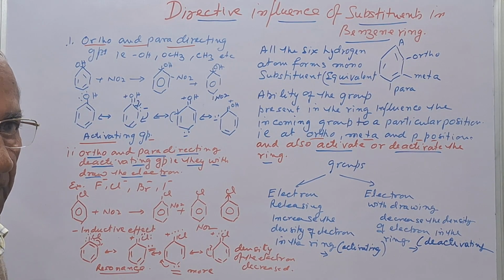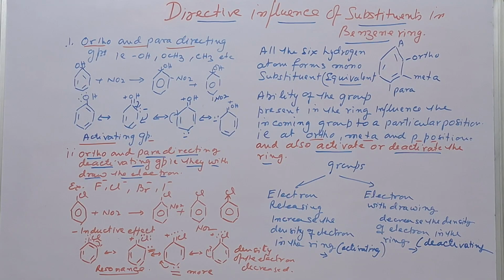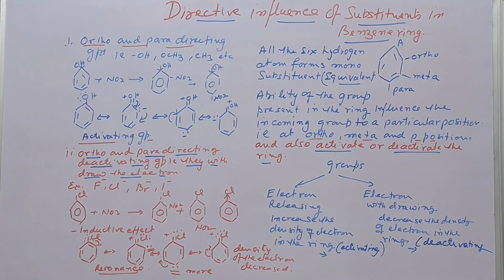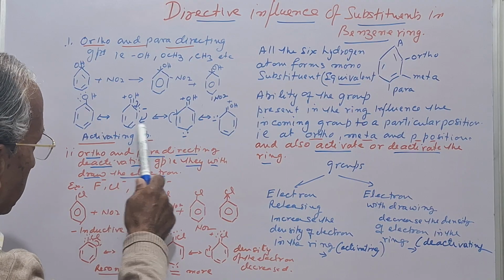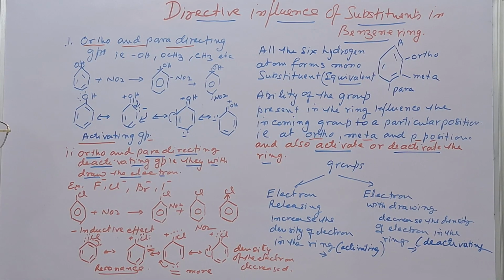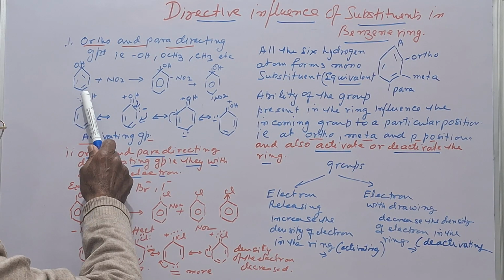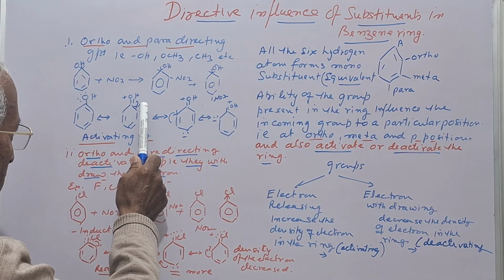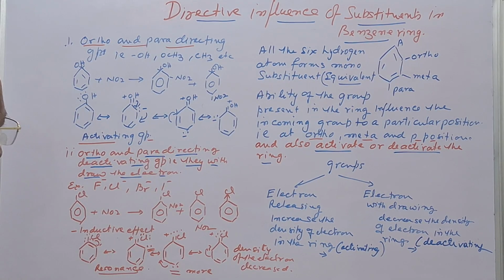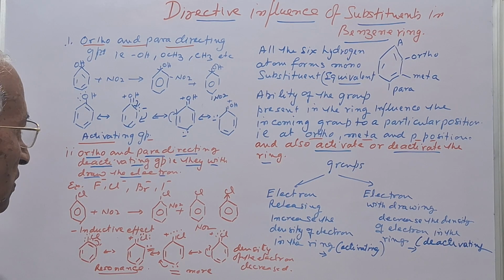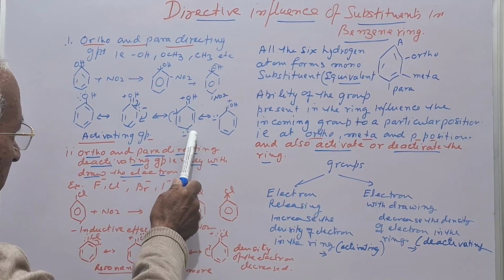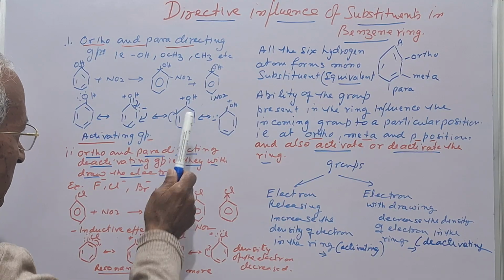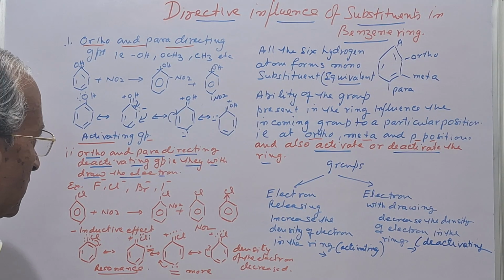Now what is the mechanism behind this? See, this OH group releases electrons, and if we see the resonance structure of the benzene, one pair of electrons from O goes to the ortho position and increases the density of electrons, and in the same way the electron density increases at the para position.